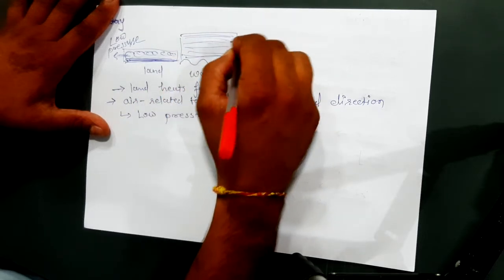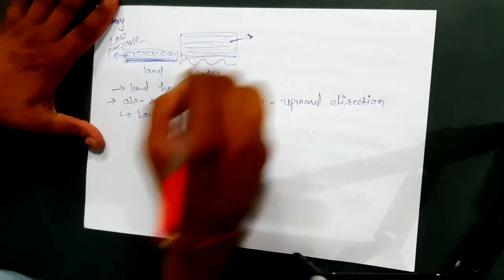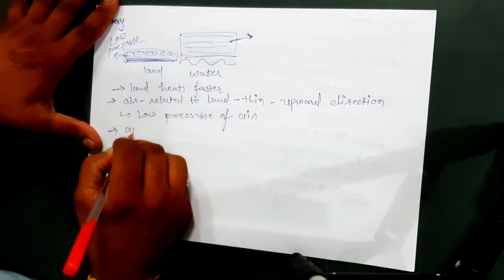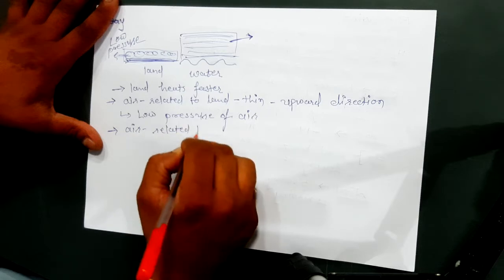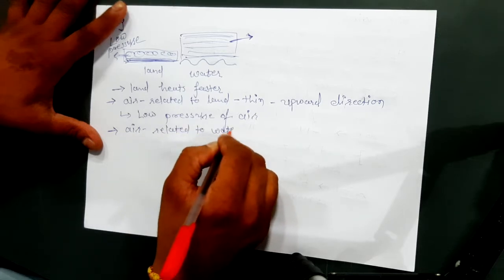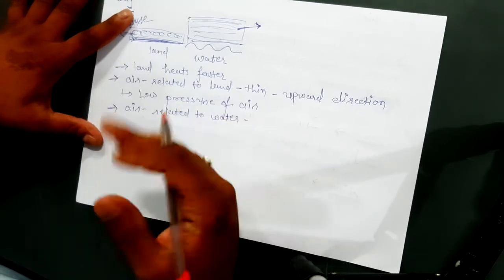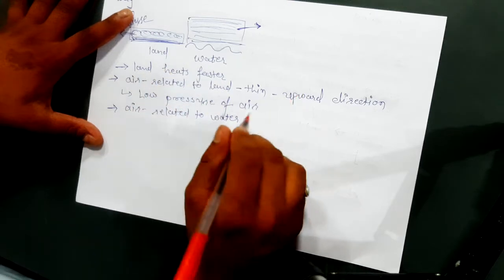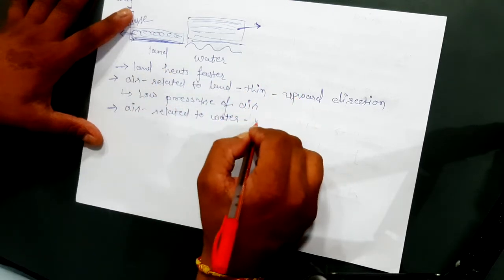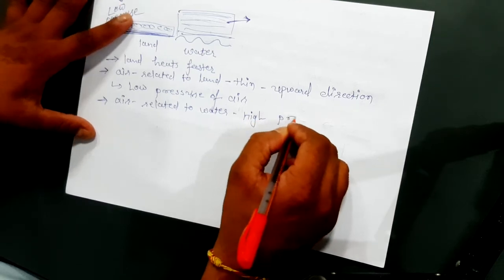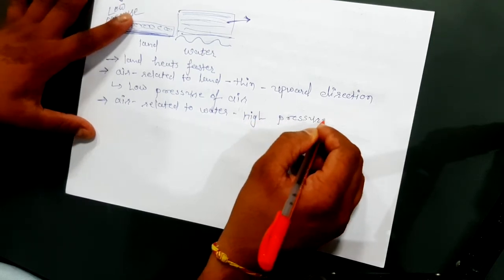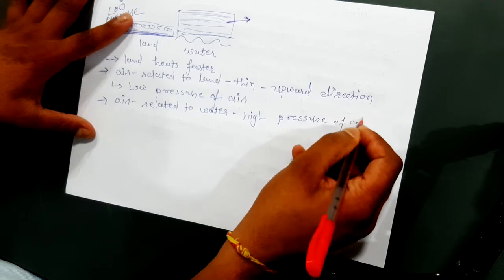That means the air related to water will not heat up rapidly, so it will stay there, which will create high pressure of air.